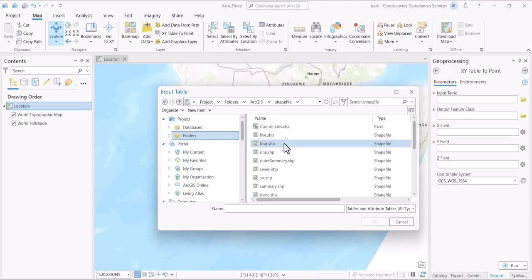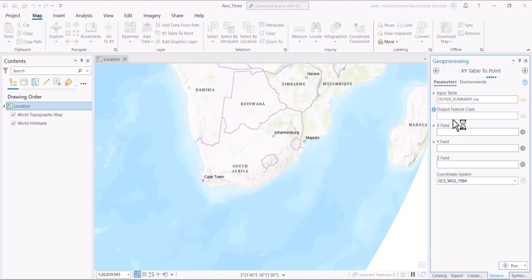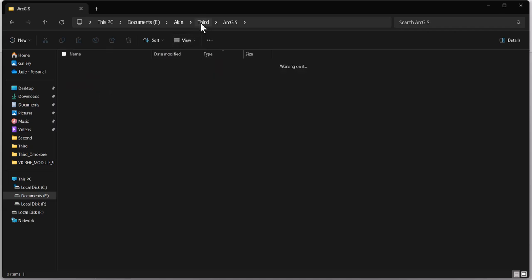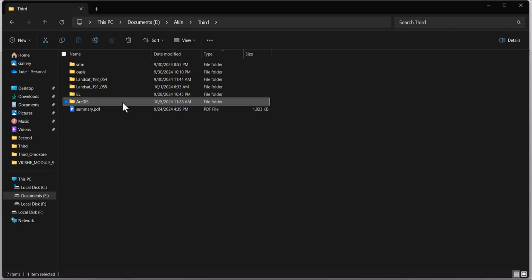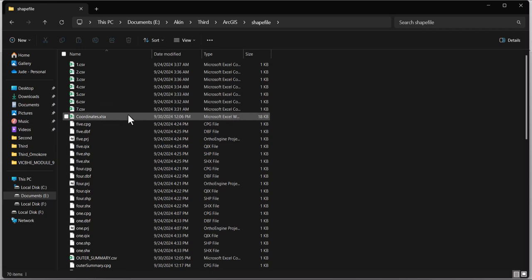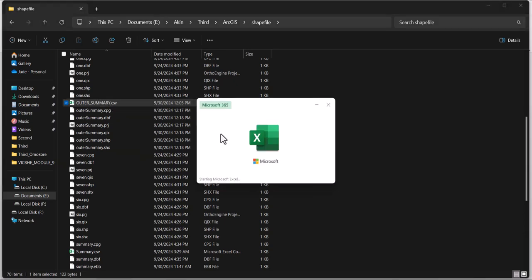So you know how, of course, you have done your own. And okay, I already created this, so I don't need to. Okay, but then again, let me just teach you. And this outer summaries.csv, that is the file, and that particular file is, let's just go back and see the file structure, and let's go back here, and it is here. That is outer summary.csv. So this is the file.